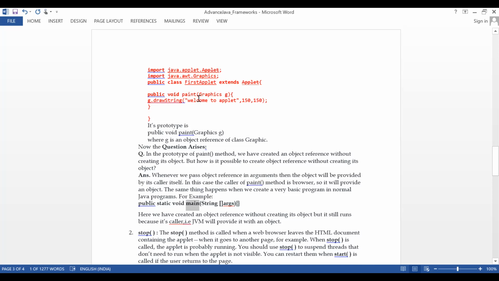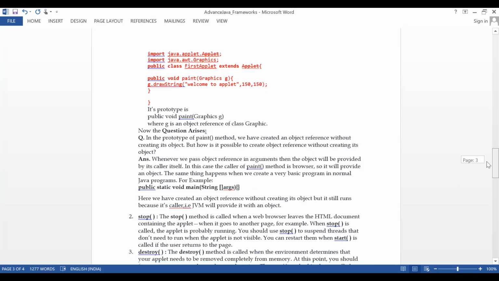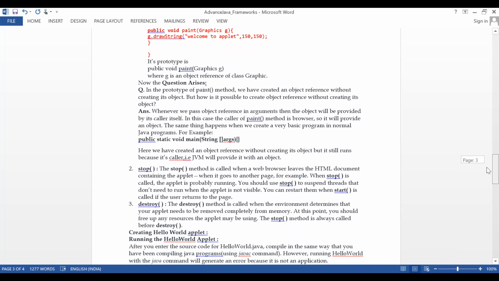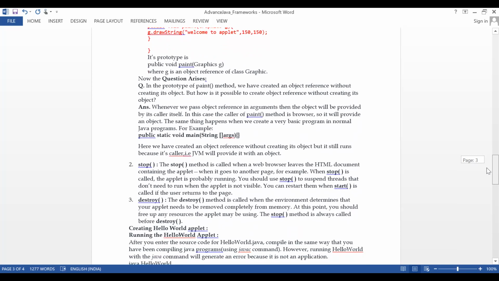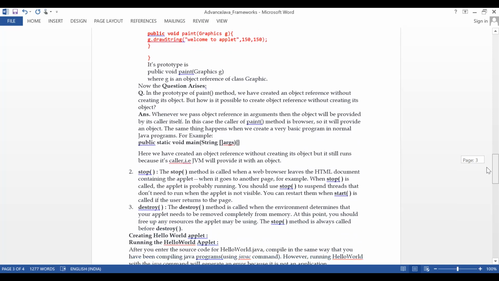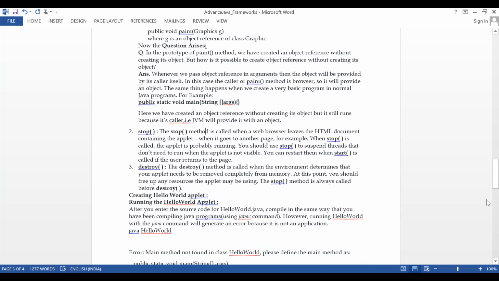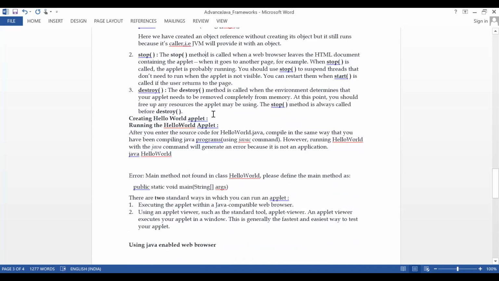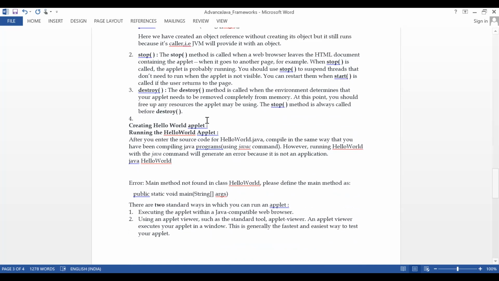But here there is no main method in this program, but still it is working. The question is, who is calling this? Yes, the browser. When you start a browser, the applet is embedded inside the browser, right? So the applet functionality is going to start automatically. How can we see that here? There is an explanation. You just go through that later. So, creating a hello world applet.